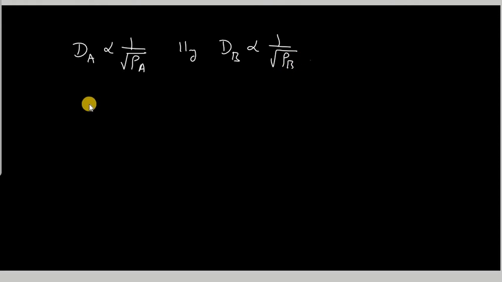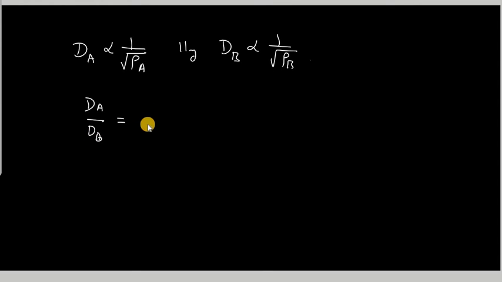So they have given a relative density. The relative rate of diffusion of gas A, dA, is inversely proportional to the square root of its density rho A. Similarly, the relative rate of diffusion of gas B will be inversely proportional to the square root of its density rho B. Then from these two expressions we can find what is dA by dB.